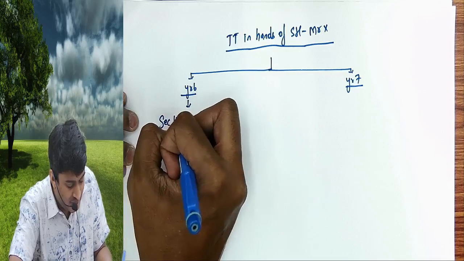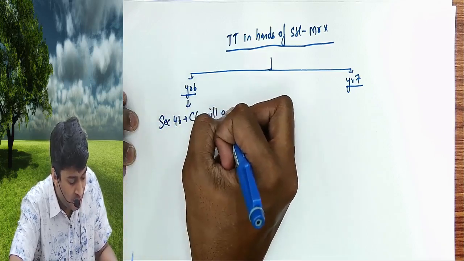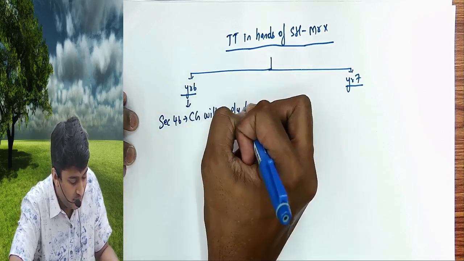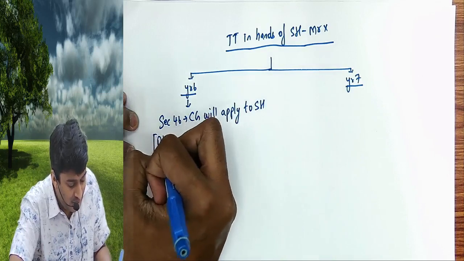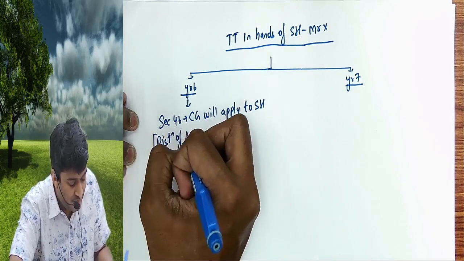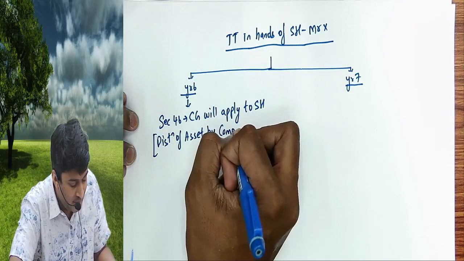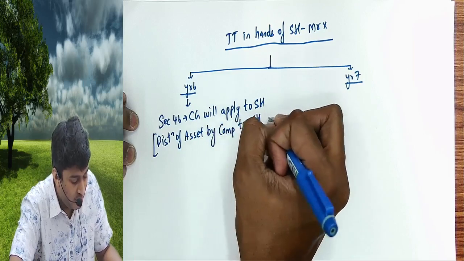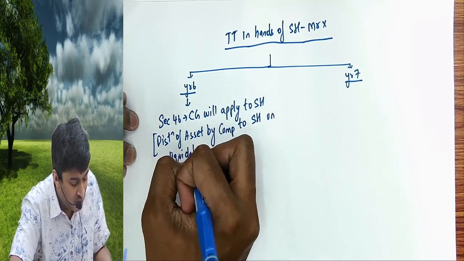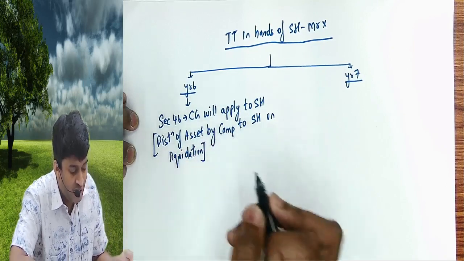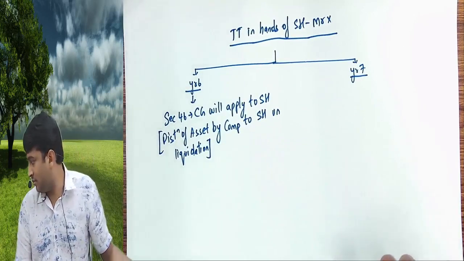Year 6. Section 46 says capital gain will apply to the shareholder. When will that happen? When it is distribution of assets by the company to the shareholder on liquidation. Technically here the shareholder is the buyer, not the seller. Still capital gain will apply. That is like reverse charge mechanism in GST.